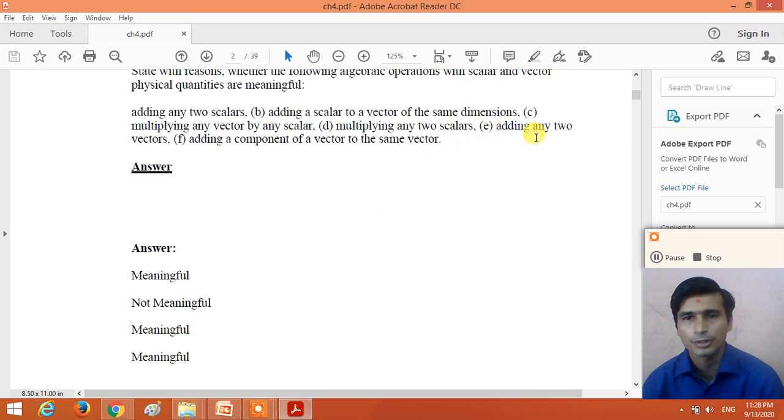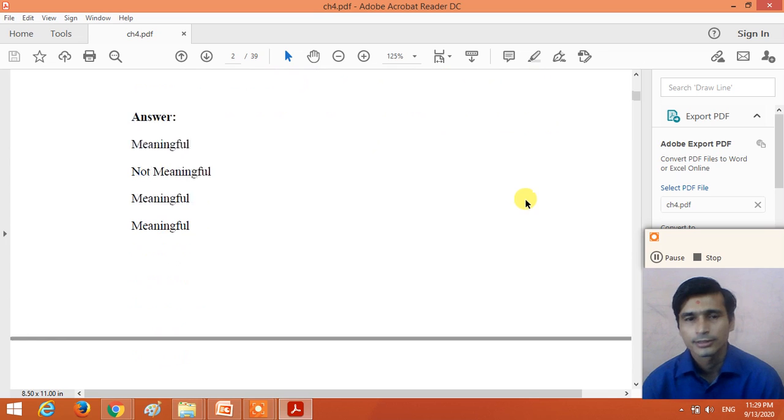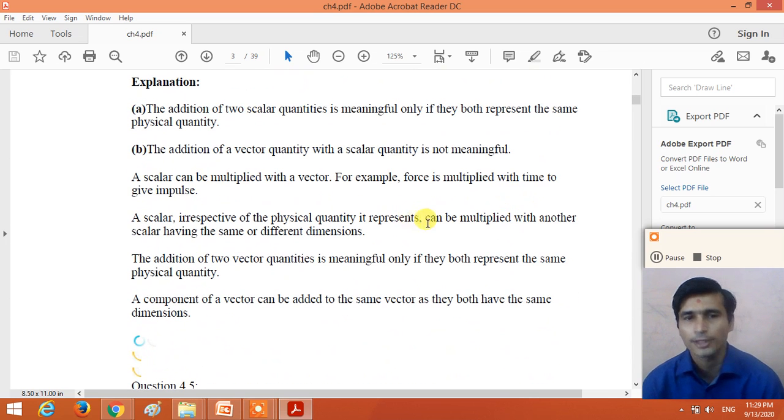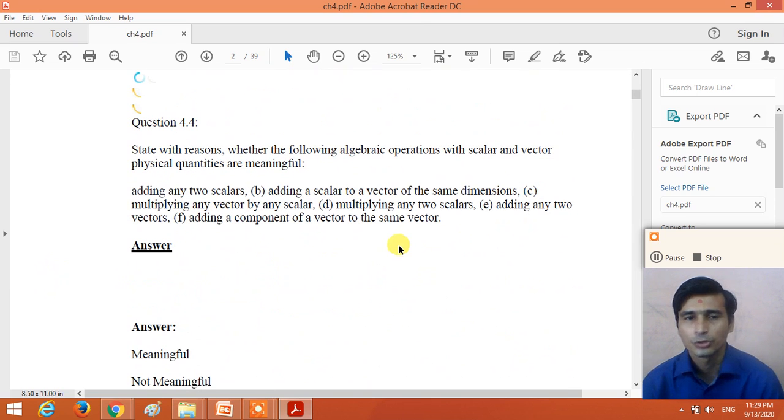So adding two vector quantities is meaningful, right? Yes, we can add two vector quantities, right? Addition of the vector quantity is quite different than the addition of the two scalar quantities. We get another vector quantity. So the addition of the two vector quantities is meaningful only if they both represent the same physical quantity. So the addition of the two vector quantities is possible if and only if both the vector physical quantities have the same dimension, right?